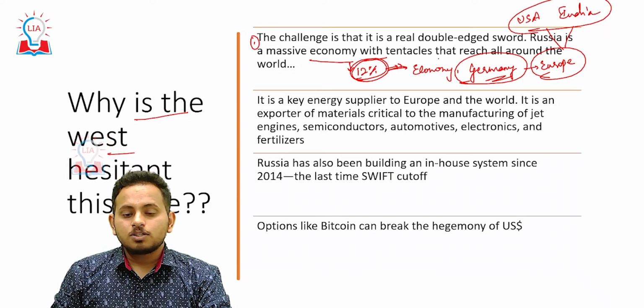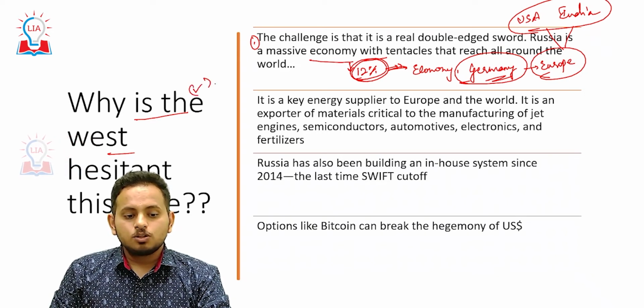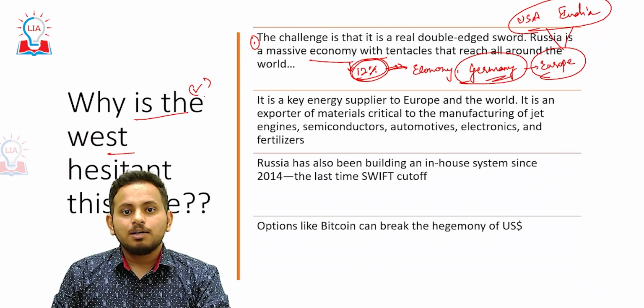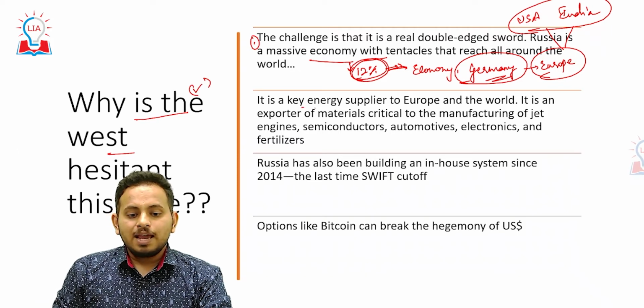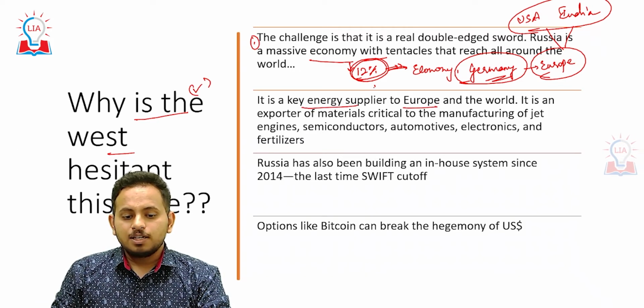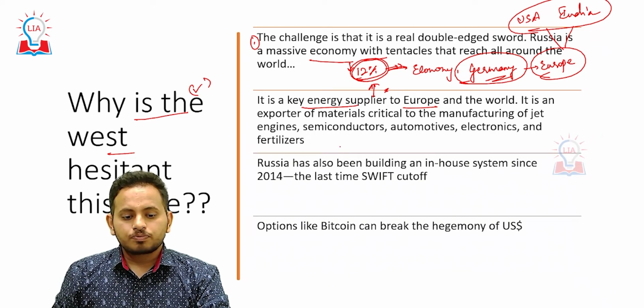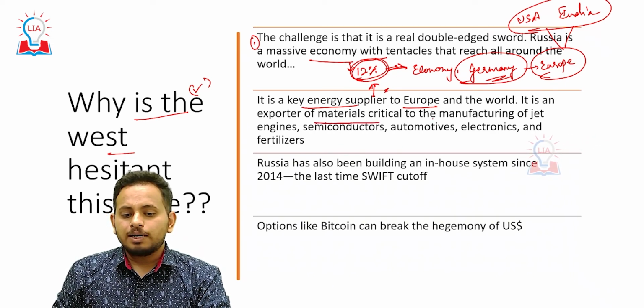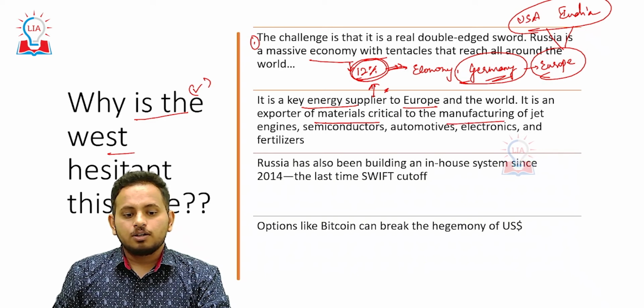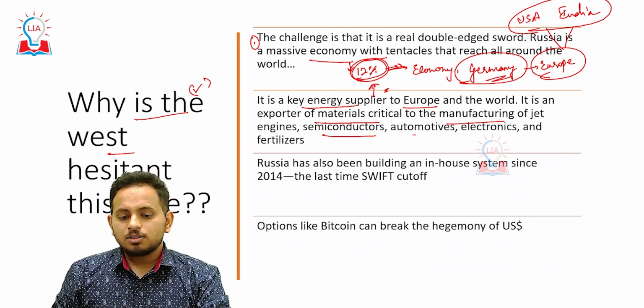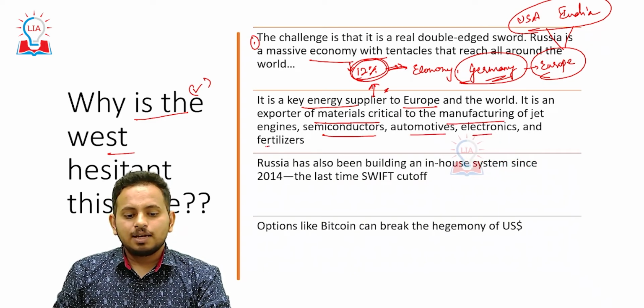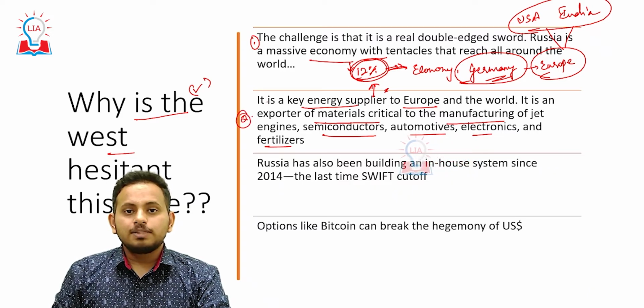So now it is called a double-edged sword. Sanctions on SWIFT are being called a double-edged sword. Russia is a key energy supplier to Europe. We have seen it supplies almost 12% of the global crude oil and gas, and it is an exporter of materials critical to manufacturing like semiconductors, automotives, electronics and fertilizers. These are the two reasons why the West is hesitant.